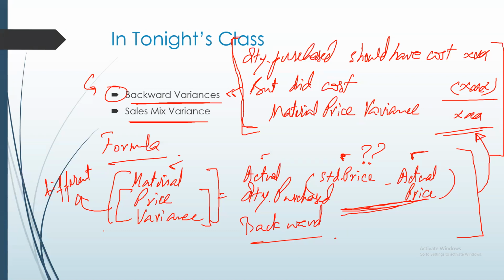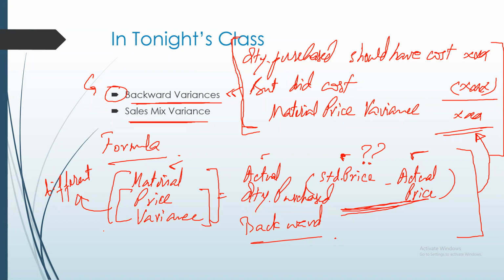By the term material usage variance, we mean the difference between the actual usage and the standard usage: the quantity of material that we expected to use during a given period, and the actual usage, the quantity that we actually consume during the period. The difference between the two is our material usage variance.